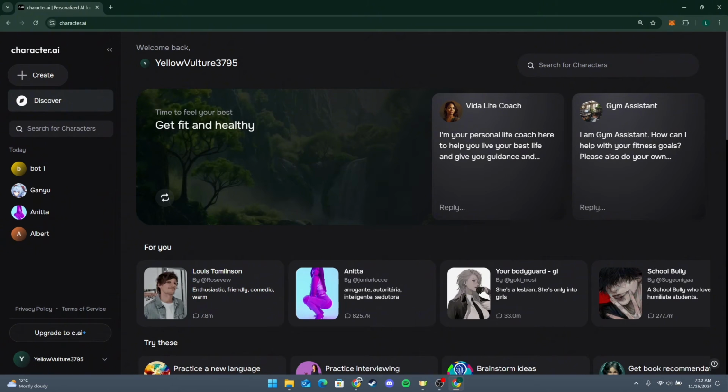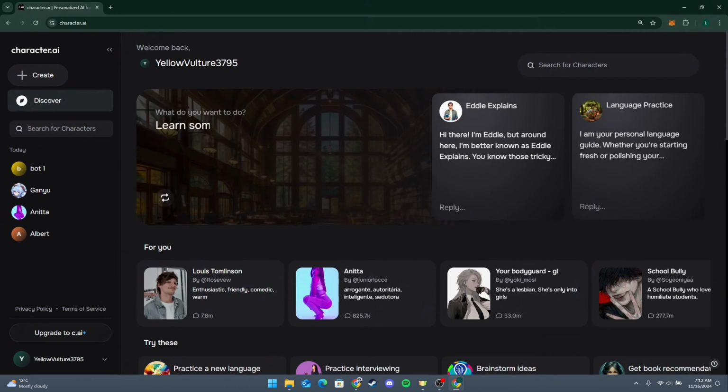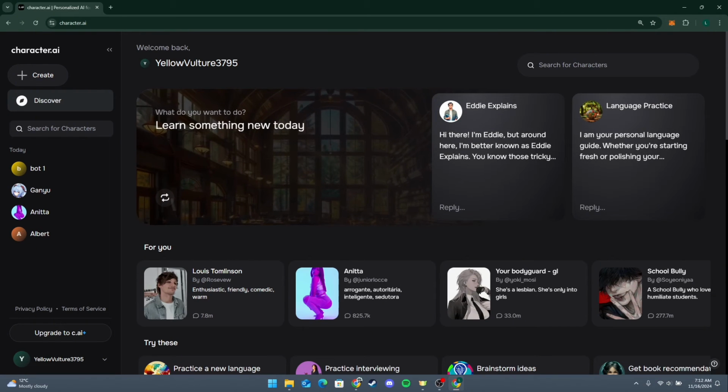While you can't bypass the filter, you can customize the way the bot responds by defining its personality, behavior, and conversational style in the Character AI settings. If you think a filter is too restrictive or not working well, provide feedback to the Character AI support team. They can review and adjust the system based on user input.